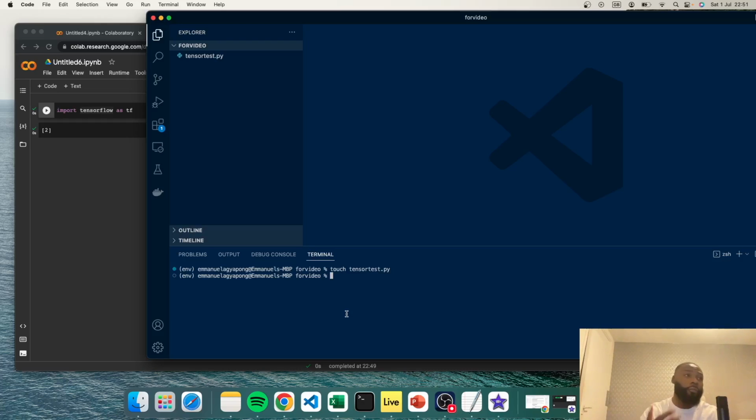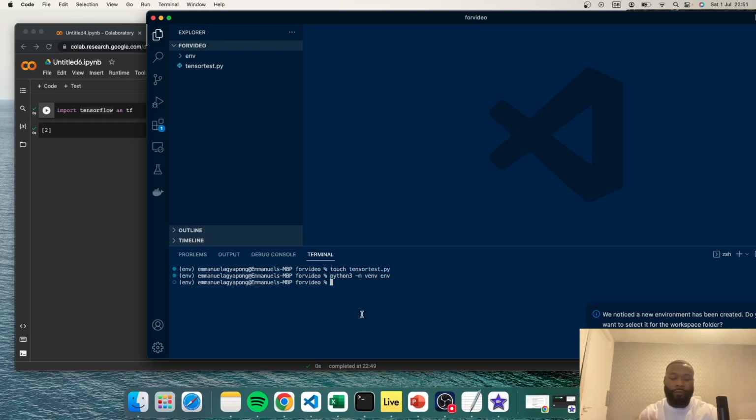The command to essentially create your virtual environment will be python3 -m venv, and then the name of the virtual environment, which in this case I'm going to call env, and that will create the folder there.